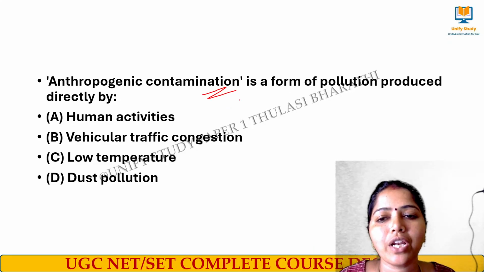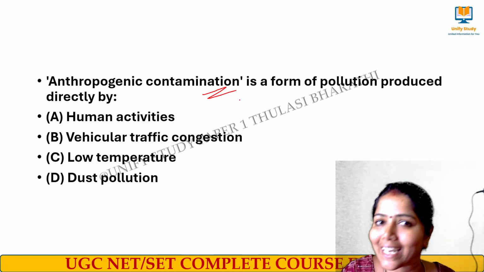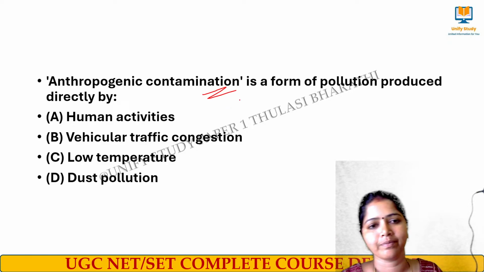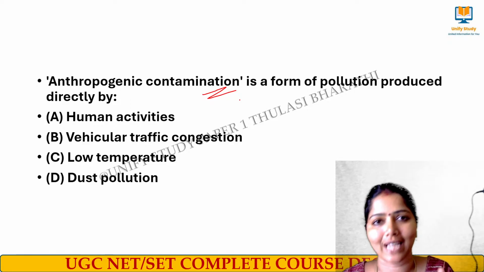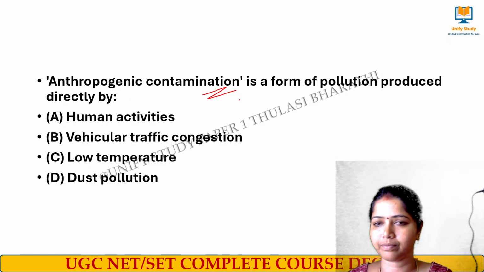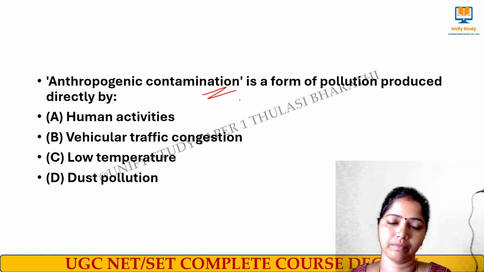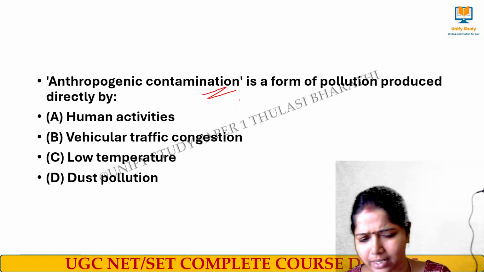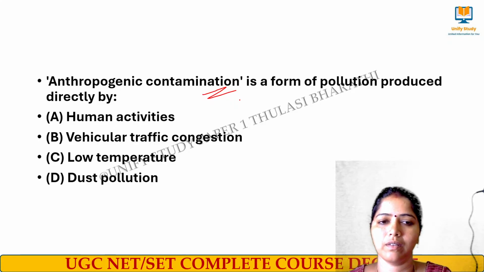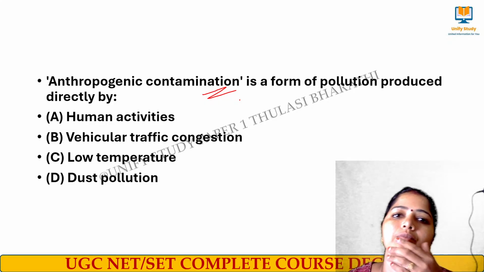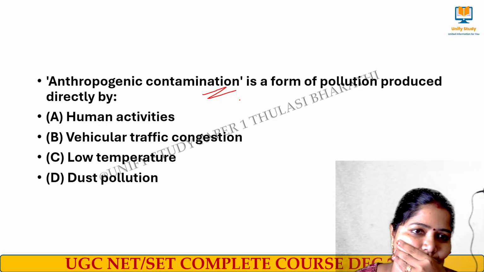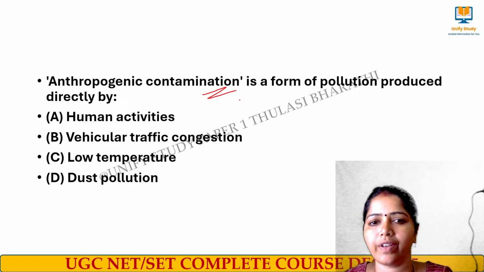Next question. Anthropogenic contamination is a form of pollution produced directly by dash. Easy question, direct question.